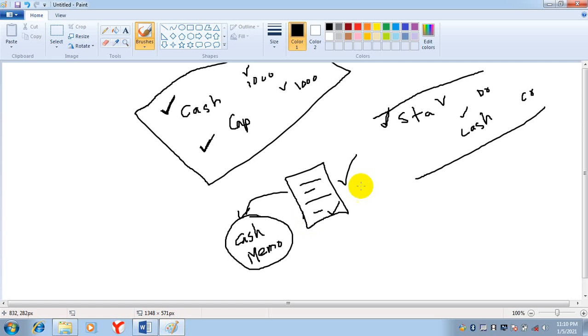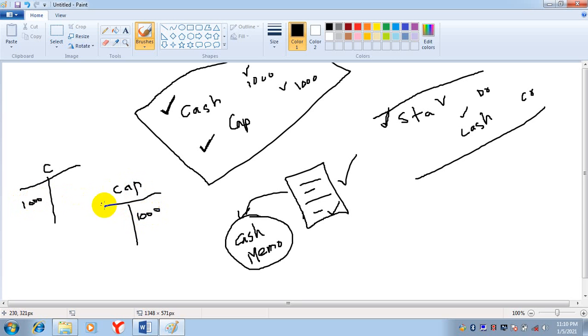Now you know about the journal entry. This is the journal entry. Stationery to cash, cash to capital. Now there will be a T account for all these. This is cash, this is capital. Cash will be debited by 1000. Capital will be credited by 1000.